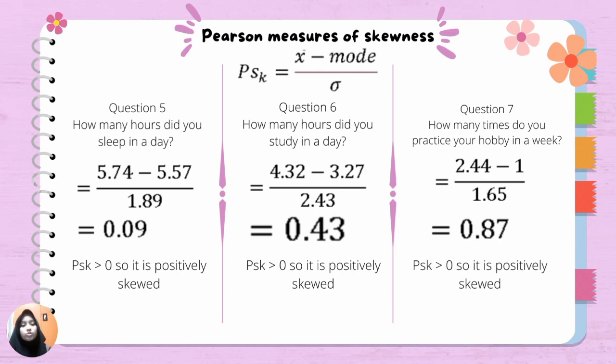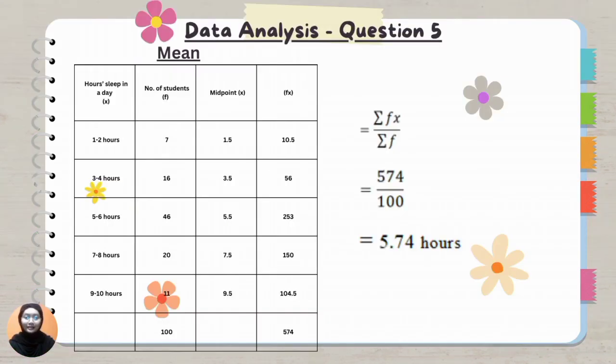Lastly, here are the percent measures of skewness that I have calculated. The percent measure of skewness for question 5 that I've calculated is 0.09. This is more than 0, so it is positively skewed. For question 6, the percent measure of skewness that I've calculated is 0.43. It is more than 0, so it is also positively skewed. Lastly, for question 7, the percent measure of skewness that I've calculated is 0.87, which is more than 0, so it is also positively skewed. Here is the data analysis for all of the quantitative questions which range from 5 to 7.